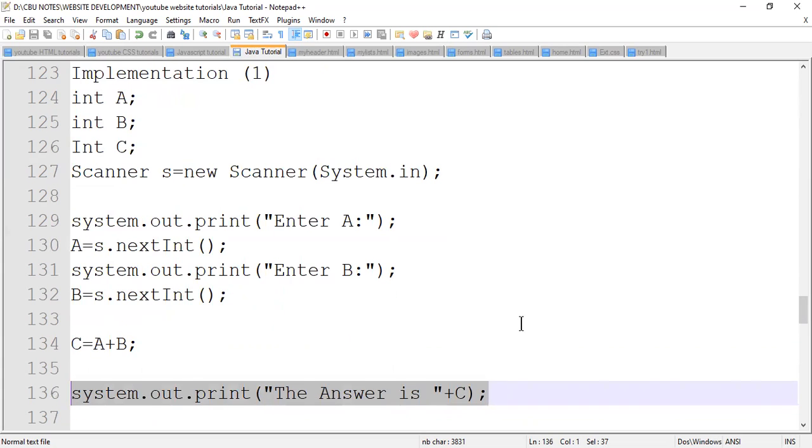So, for example, here, I'm going to share NetBeans. All right, I'll share NetBeans with you.